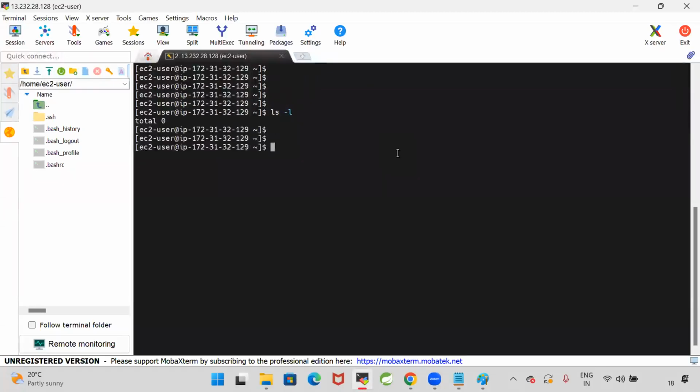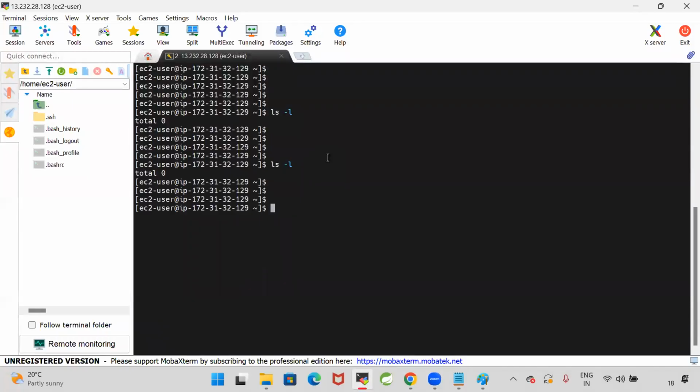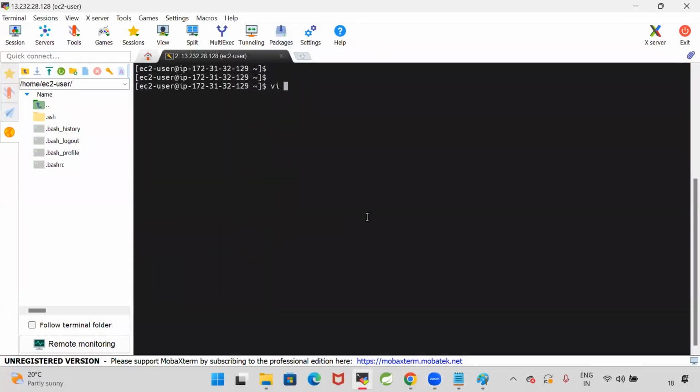Can you see ls -l? In this machine, in the present working directory, do I have any data or not? I don't have any data. Now let me create a file. vi, the file name I am giving as Dockerfile. vi is an editor in Linux to open a text file. In Windows, we use Notepad. In Linux, we use the vi editor. vi space Dockerfile. My file is opened.